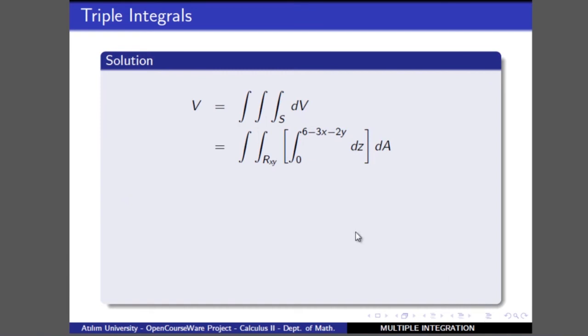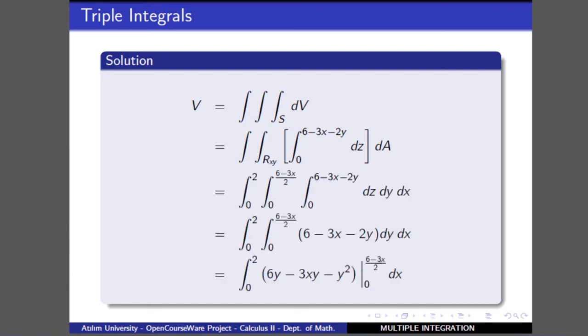We are saying that z changes from 0 to this one, and then we can write dA, so we have the double integral here, and then we write the double integral.